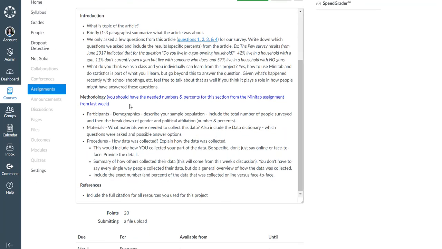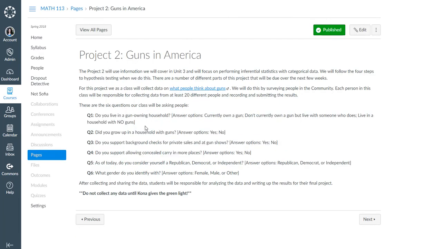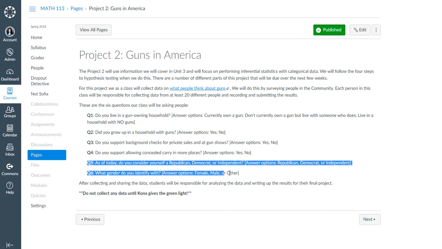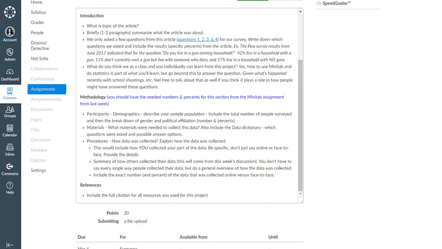Then methodology. You should have the needed numbers and percents from the Minitab assignment, but basically we're just doing the demographics, the materials. Also make sure to include that data dictionary. The data dictionary is basically this right here, these 6 questions. Even though these were the 4 from that survey, we also asked these 2 for our survey.